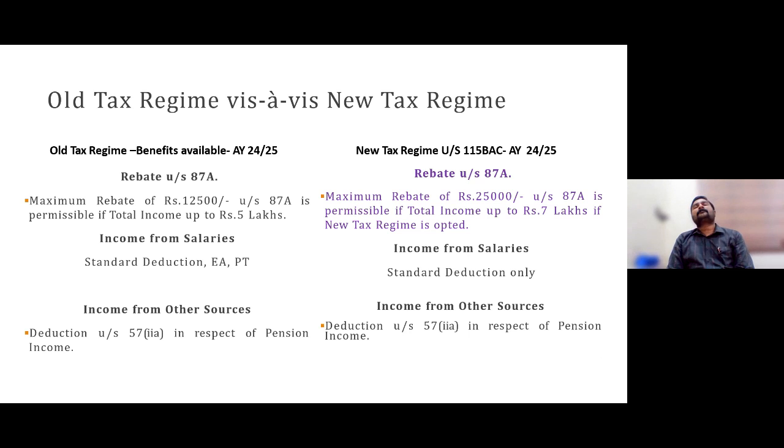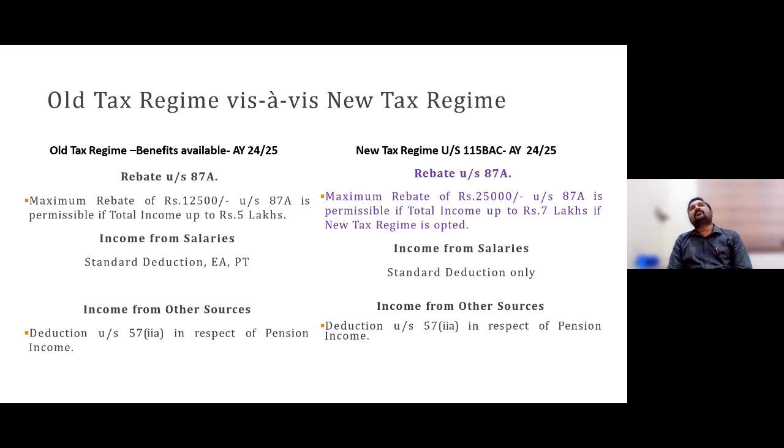If you see, till assessment year 23-24, may it be old regime or new regime, the rebate was up to 12,500. Because both under old as well as new, the basic slab rate was 0 to 2.5 nil, 2.5 to 5 at 5%.